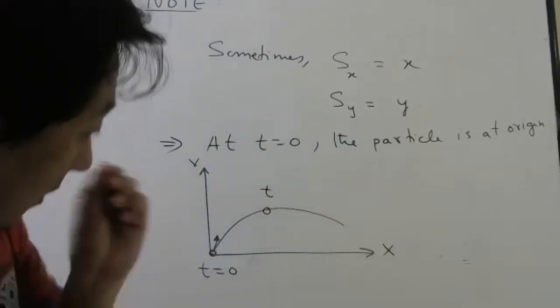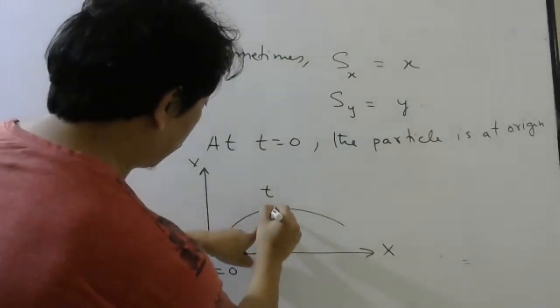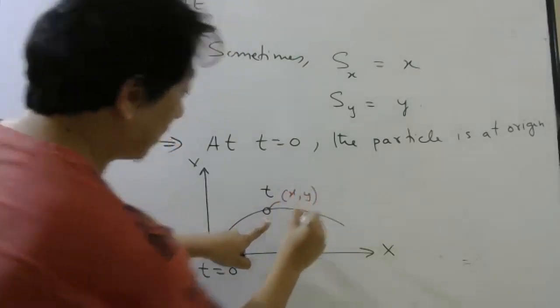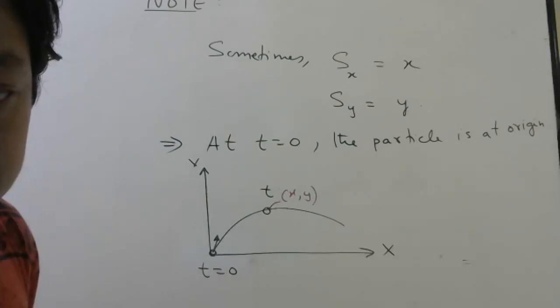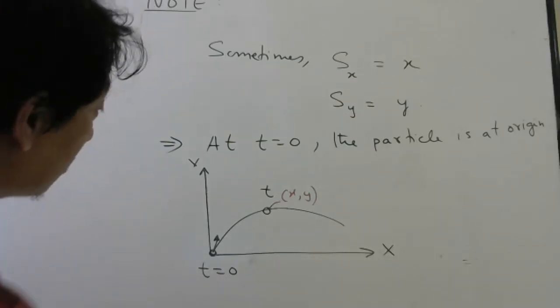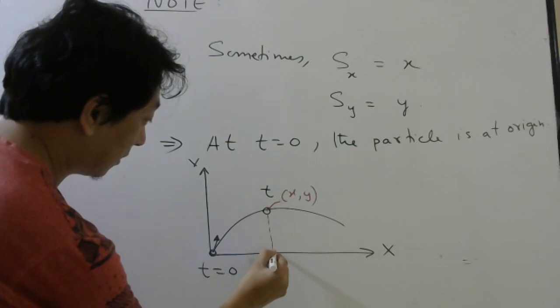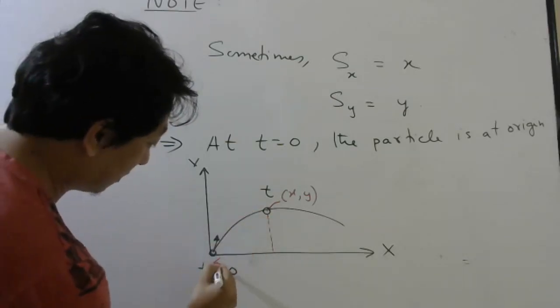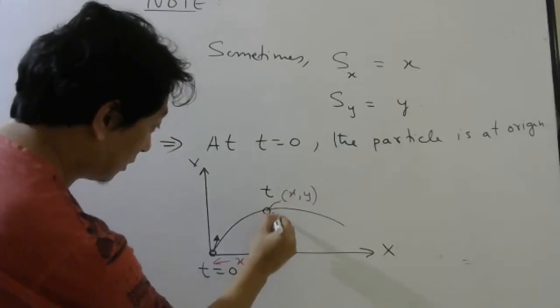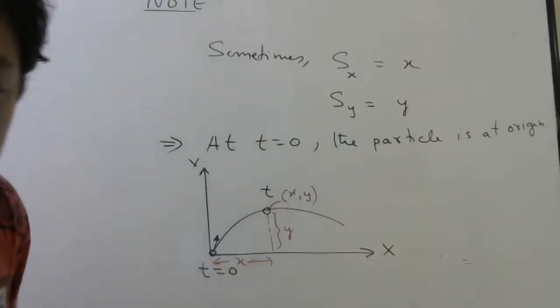Okay, students. Then at this point, it will have some coordinates x comma y. Yes or no? Yes. What will be x coordinate? This. And what will be y coordinate? This. Right? So this will be your x. This will be your y. Agree? Till here you agree, right?